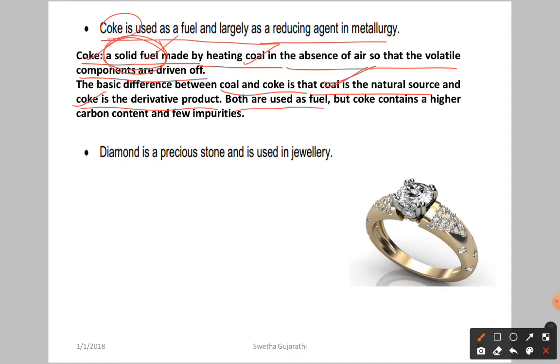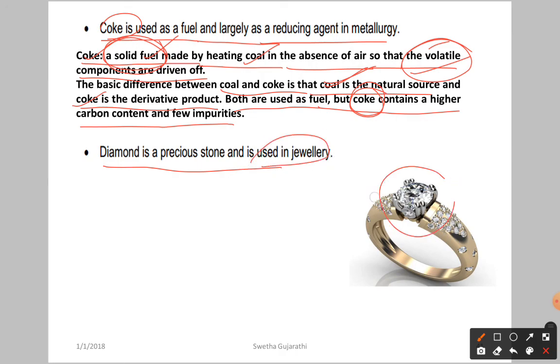But coke contains higher carbon content and fewer impurities. So compared to coal, coke has a higher carbon percentage and fewer impurities. Why? Because we heat it, so some of the impurities become volatile. Okay, next one: diamond is a precious stone and is used in jewelry. As you know very well, we use diamond in jewelry.